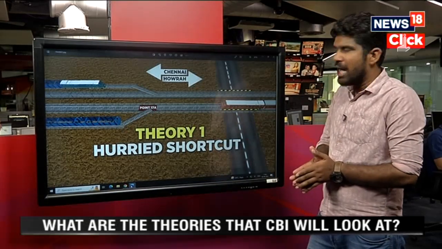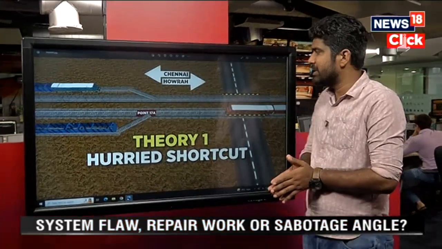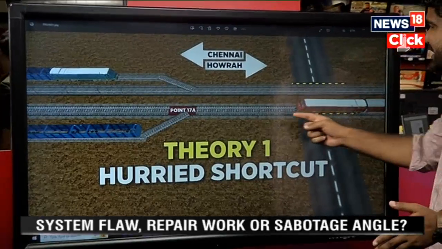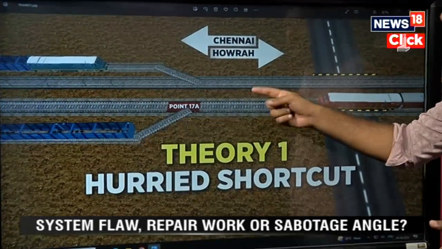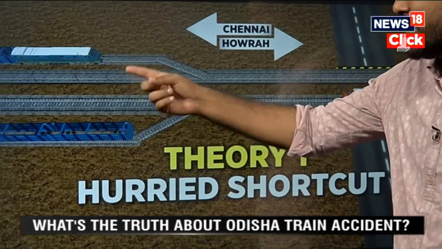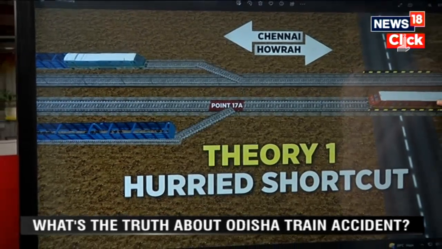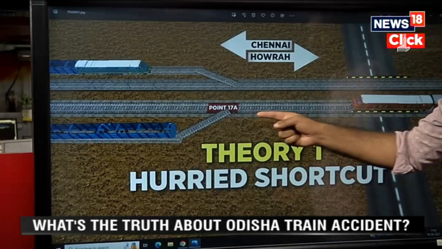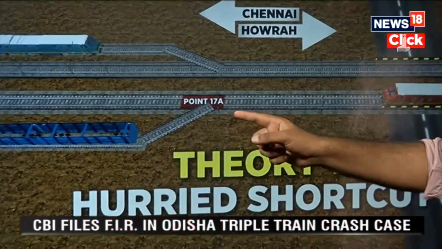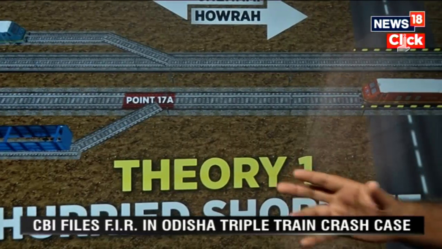This is the pictorial representation of the particular area where this derailment actually happened, where this train accident happened. And these are the two lines. This is the up line and this is the down line. And these are the two loop lines where two goods trains were standing. Now, the Coromandel Express was coming from this direction, and this point 17A is the actual point from where we are saying that something happened in the signaling and train.